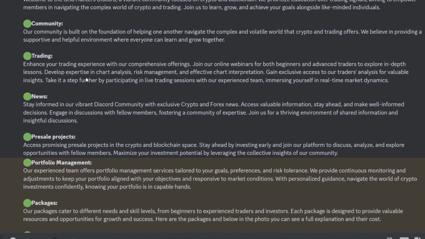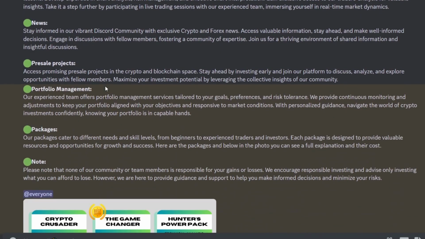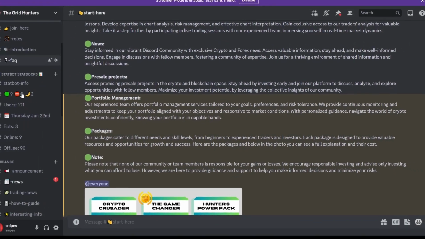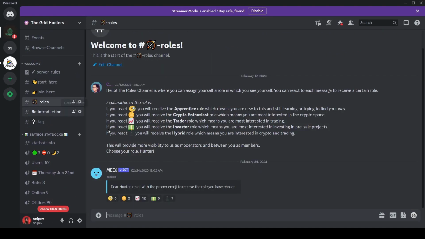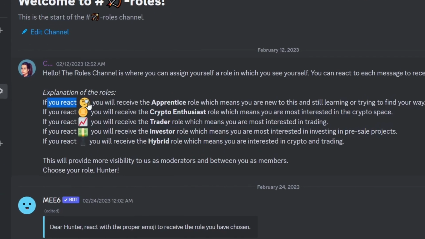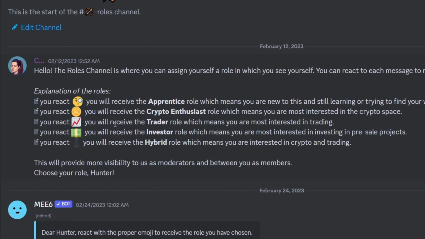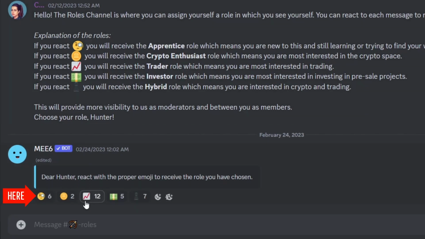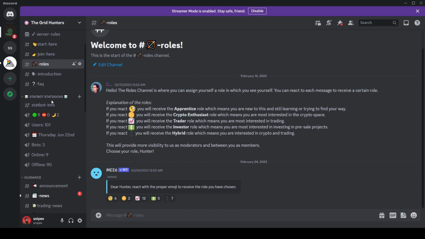In this channel, everything is explained about our community, the news, the pre-sale projects, all of the channels which are in the Discord. On the roles tab, this is preferably for everyone. Read all of the emojis explained here. Choose accordingly to your knowledge. Once you have chosen your role, you can go ahead down below.